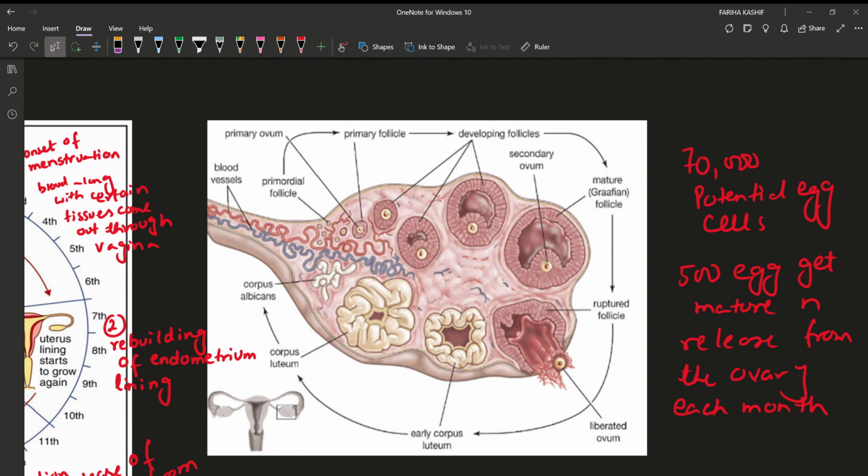ठीक है? So what happened? How do these eggs get mature? Detail is not included in your syllabus. These are so many names. So many names are not part of your syllabus. Just a few names are included in your syllabus.